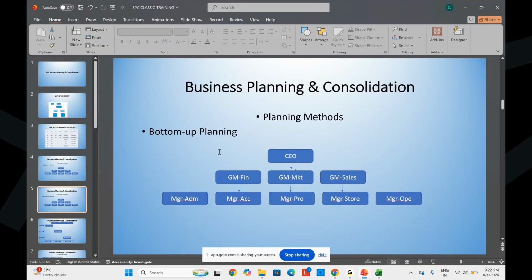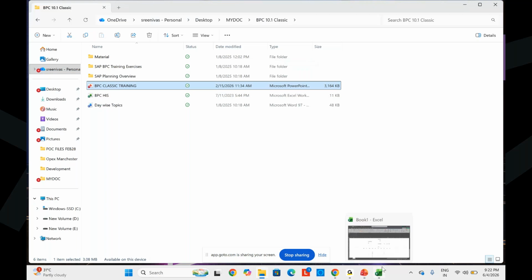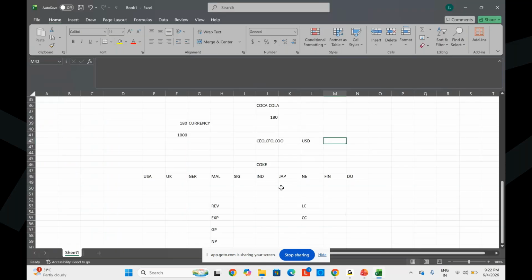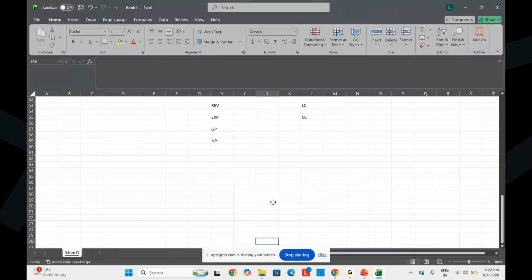This is how we will do it, a bottom up. So this is, at a high level, what planning, budgeting, and forecasting is. This is the one thing. But in 2004,